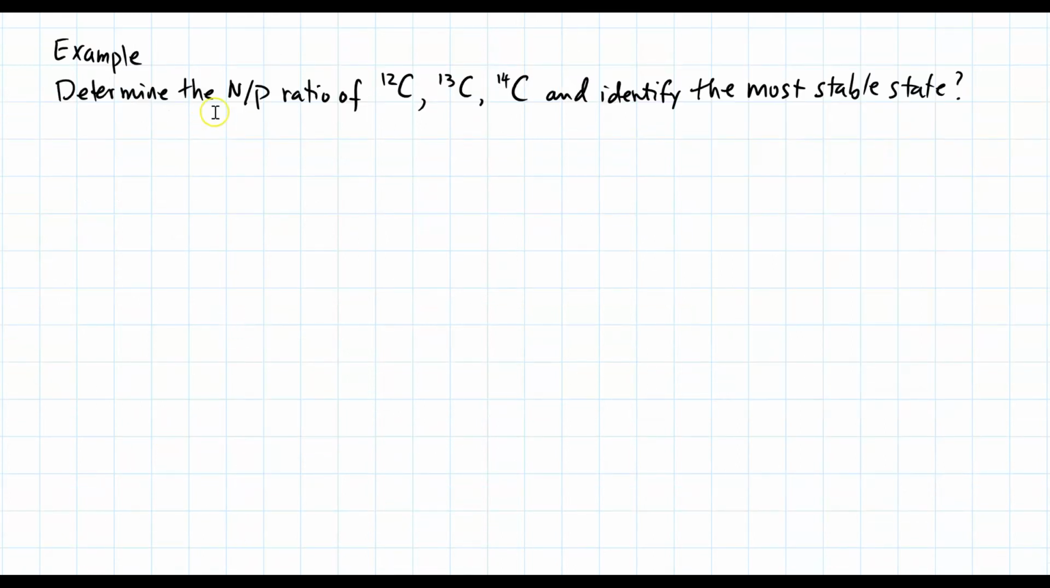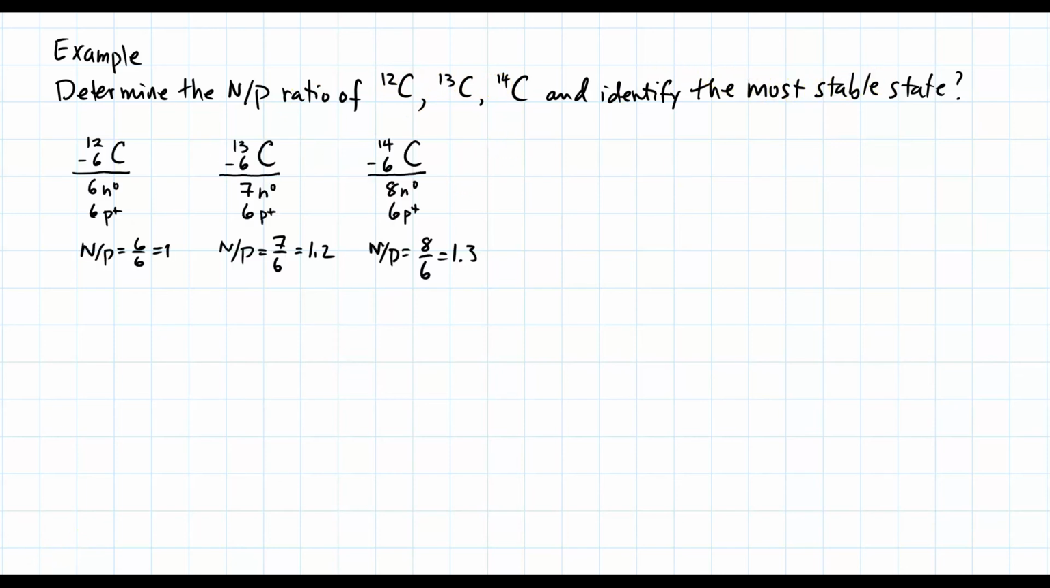Example: determine the neutron-proton ratio of carbon-12, carbon-13, and carbon-14 and identify the most stable state. Since carbon has an atomic number of 6, we can calculate the neutrons and protons and their neutron-proton ratios. For carbon-12, I have a ratio of 1, for carbon-13 a ratio of 1.2, and for carbon-14 a ratio of 1.3.